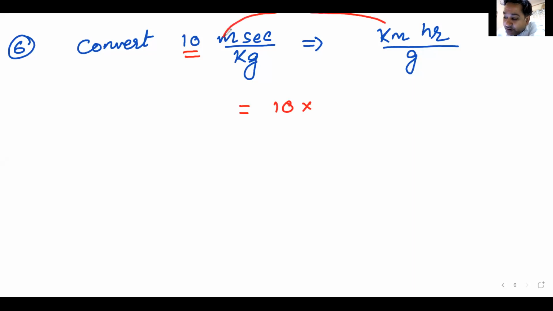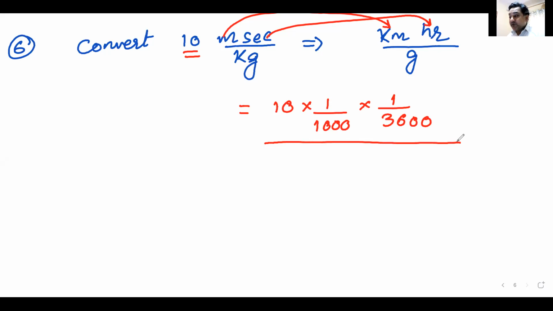So meter has to be converted into kilometers. So that must be divided by 1000, 1 by 1000. So I've converted meter into kilometers. Please also check my answers. I might be making a stupid mistake. Sometimes I make it knowingly so that you check it or not. Sometimes I make it unknowingly. Even I don't know I have made a mistake. Okay. Second has to be converted into hours. So it is multiplied by 1 by 3600.